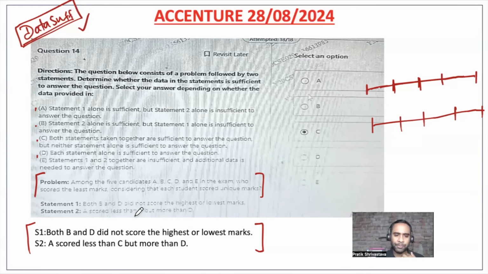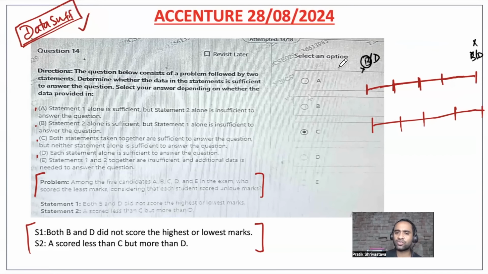Statement 1: B and D did not score the highest or the lowest marks. So definitely B and D will not be at the ends. Now, what are the choices?